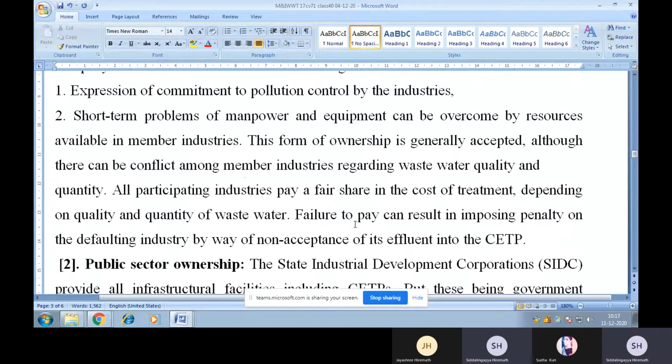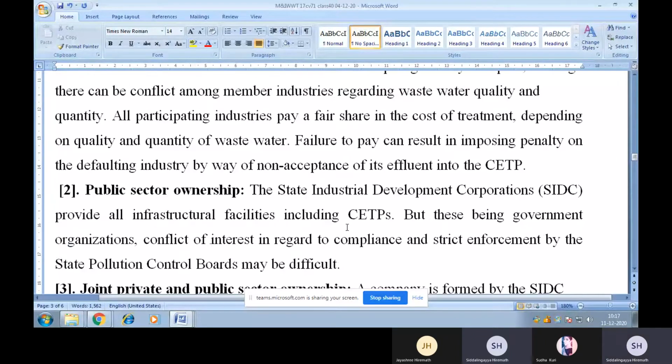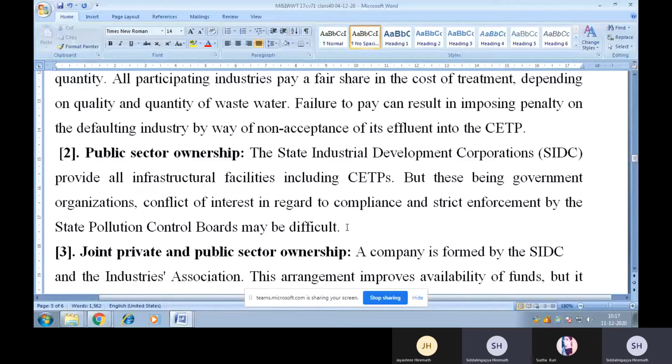This form of ownership is generally accepted, although there can be conflict among member industries regarding wastewater quality and quantity. All participating industries pay a fair share in the cost of treatment depending on quality and quantity of wastewater. Failure to pay can result in imposing a penalty on the defaulting industry by way of non-acceptance of its effluent into the CTP.